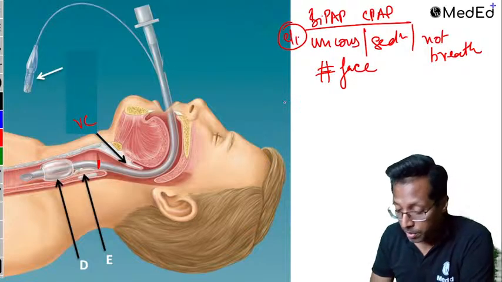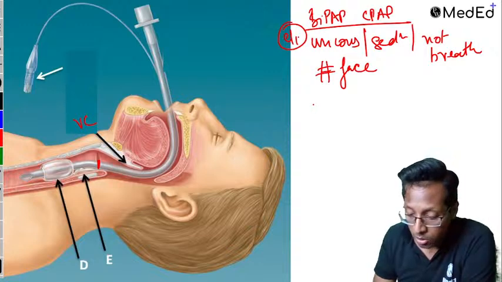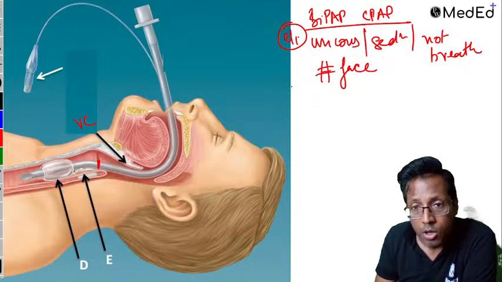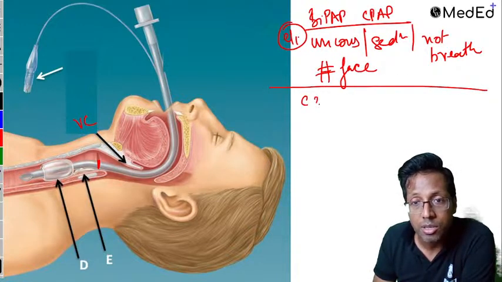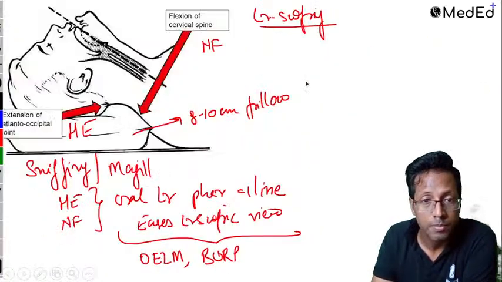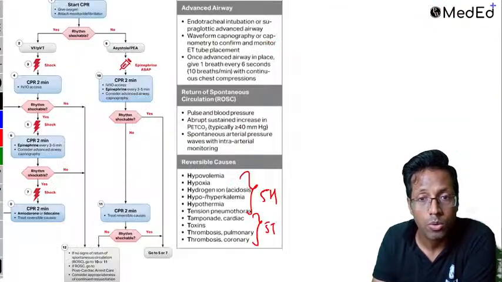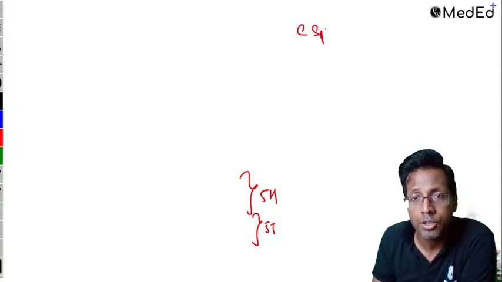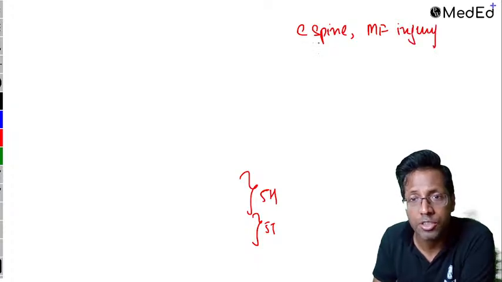We were discussing the tracheostomy for a patient who's got a fractured face. So remember, that would all depend on the type of injury and whether it is elective or emergency. Let us make a situation like this. If the patient is having a fractured cervical spine or a maxillofacial injury, I want to use a separate page. So imagine a patient having a cervical spine injury, maxillofacial injury, meaning an injury to the face, a fracture of the face.